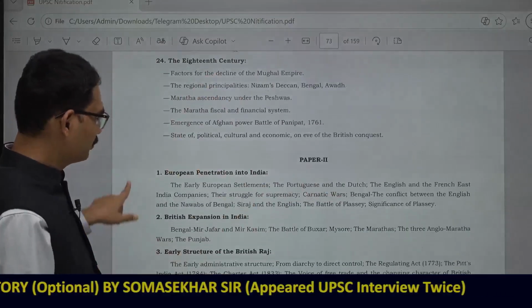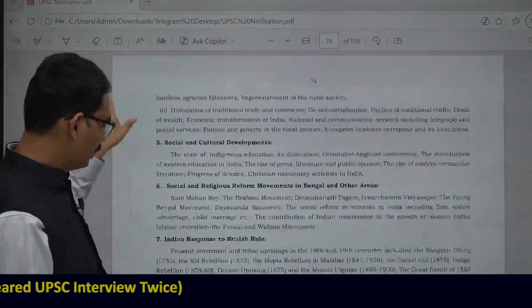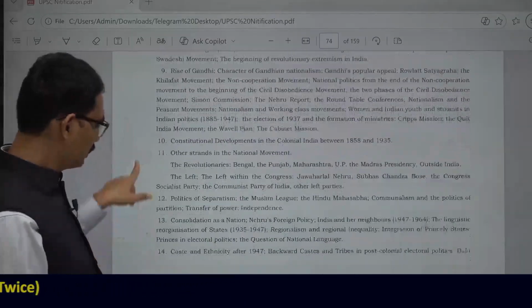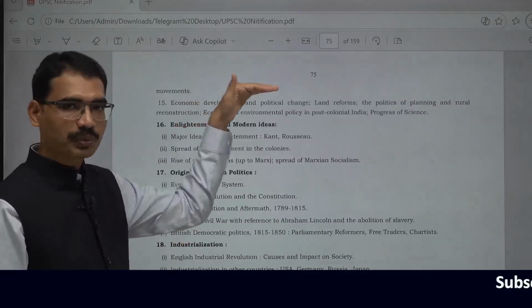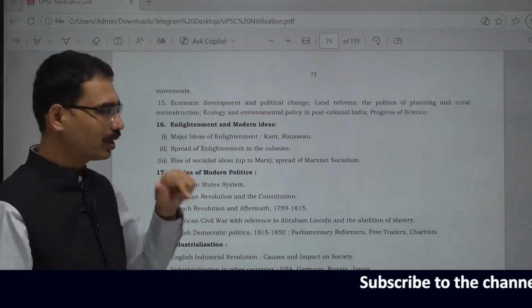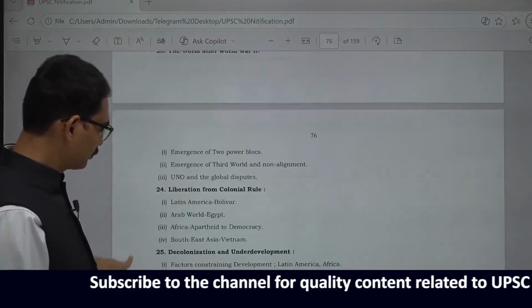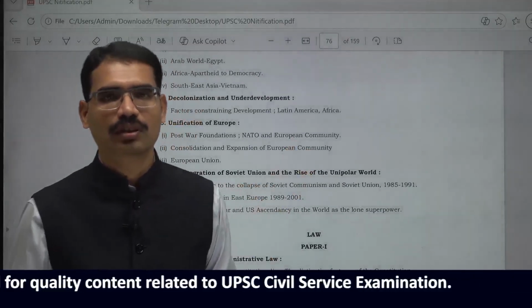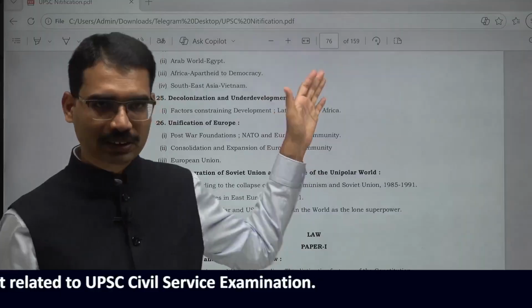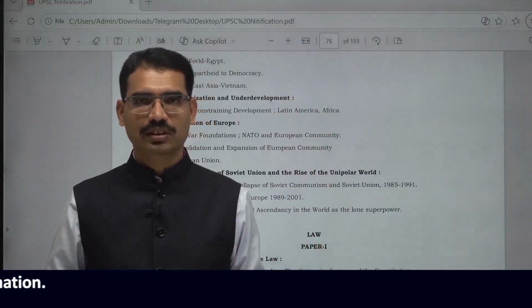About paper 2. Again, start from here. Unit number 7. See this? So far, up to 15, only half of paper 2 is completed. Now 16th onwards, old history. There are 27 units in paper 2. Just turning the pages has taken time. No doubt it is too vast.